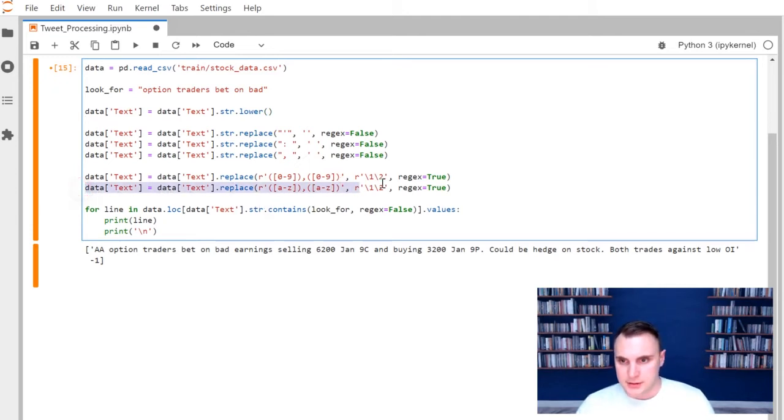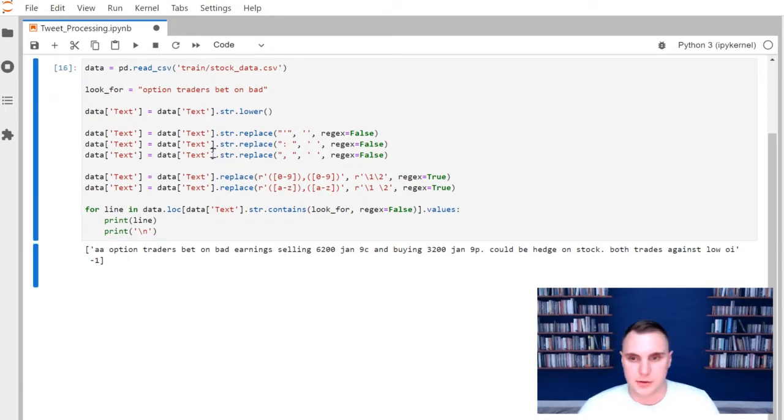If we look back down here, what we have done is we are looking for a letter followed by a comma followed by another letter. The only thing that needs to change is instead of putting the two letters right next to each other like we have here with the /1/2, we need to put a space in between the two in order to make sure that those two words are preserved and are kept separately. And we can go ahead and run that one as well.